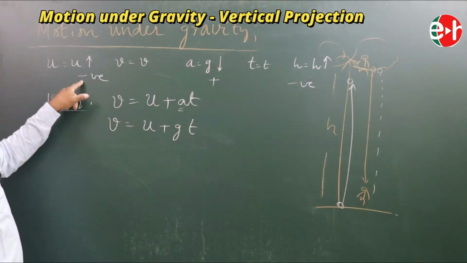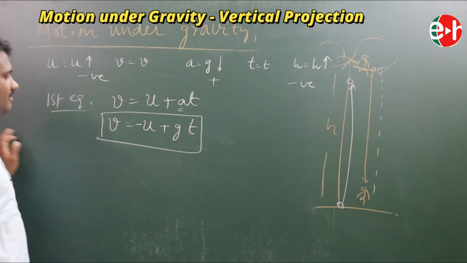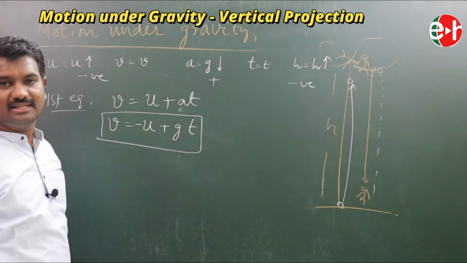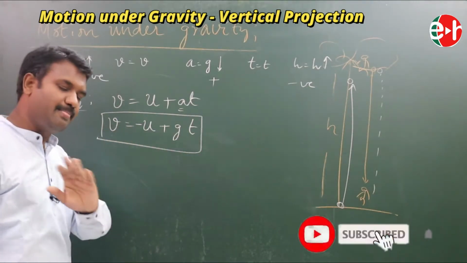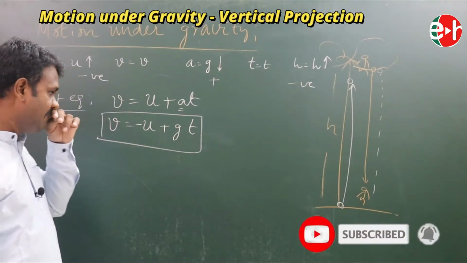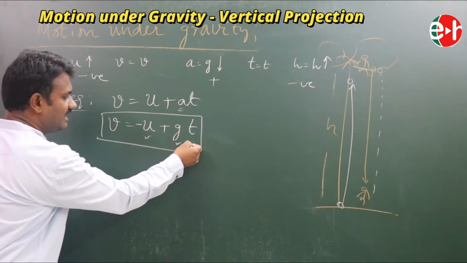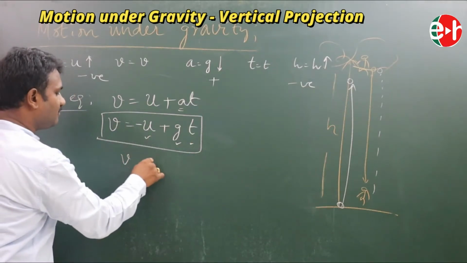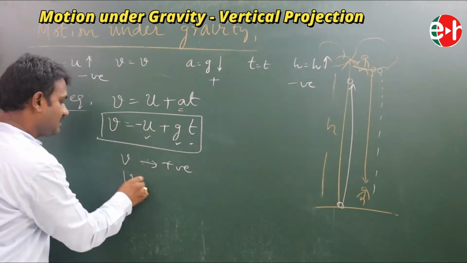What about this U? It's negative. V equal to minus U plus gT. In some books you may find this as V equal to U minus gT. Both are the same. Don't get confused. Don't worry. While applying this U, g and T, I may get V as positive or V as negative.